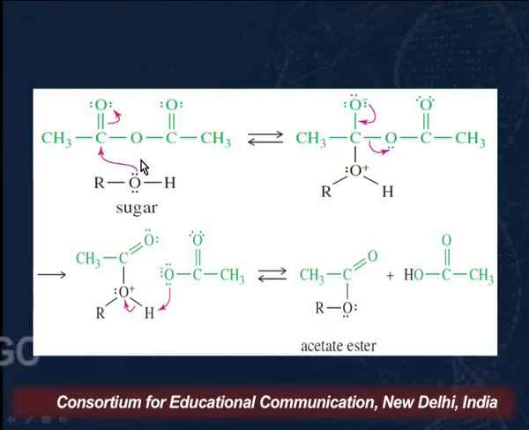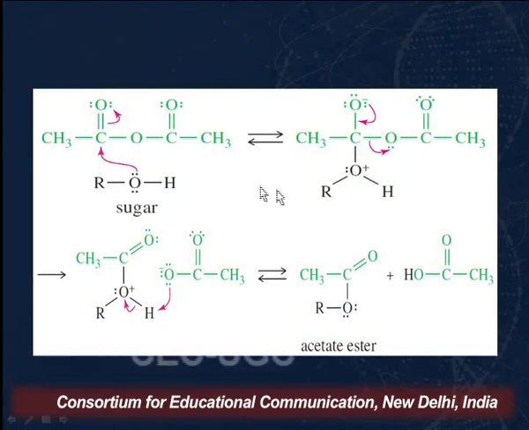And now we know that the oxygen of the hydroxyl group of the sugar has a lone pair of electrons on it. So these will now act as nucleophiles and they will attack this carbonyl carbon, resulting in a tetrahedral intermediate.